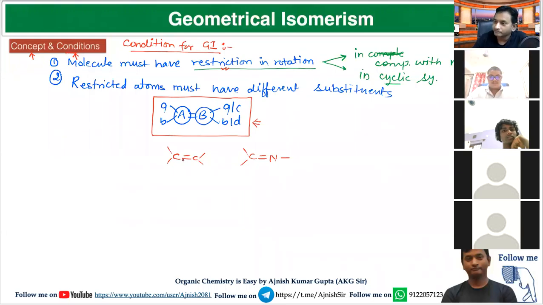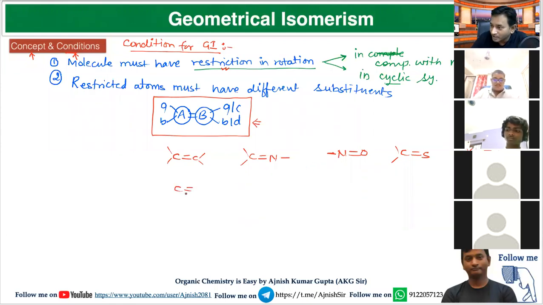Think for this. Restriction can be observed in case of carbon-carbon double, carbon-nitrogen double, nitrogen-nitrogen double, carbon-sulfur double, and carbon-oxygen double. It may be possible there are carbon-carbon triple bond, carbon-nitrogen triple bond, nitrogen-nitrogen triple bond, because multiple bond have restriction in rotation.